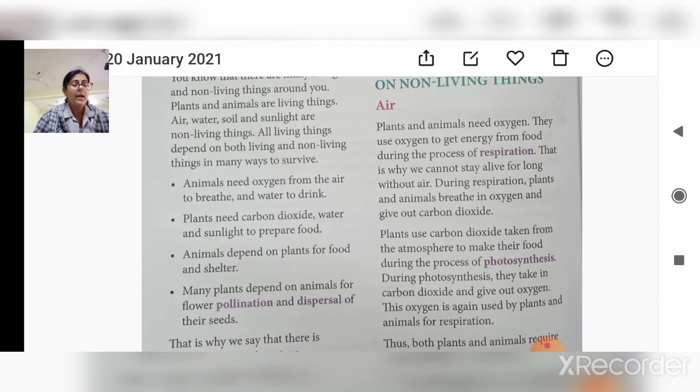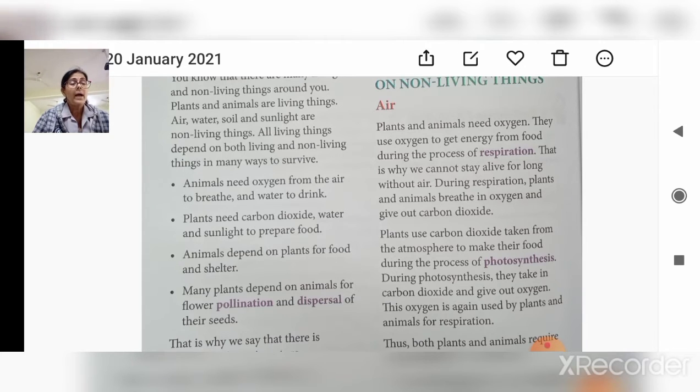Now soil. Plants cannot grow if there is no soil. If there is no soil then plants cannot grow. Where will we plant the sapling? So soil provides plants support, and also certain minerals.